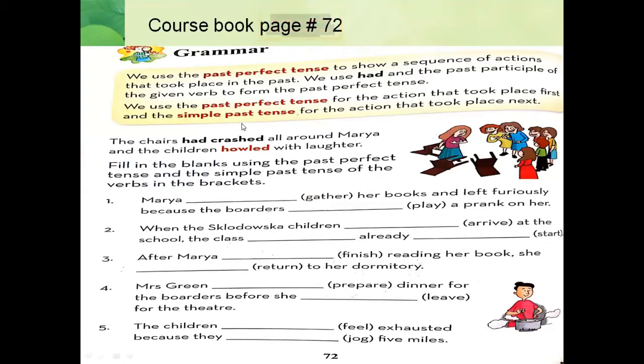You all know very well past time is the time which is gone. The time which is gone is called past. So for solving this exercise we need to understand about past perfect tense. So let's move towards the past perfect tense.